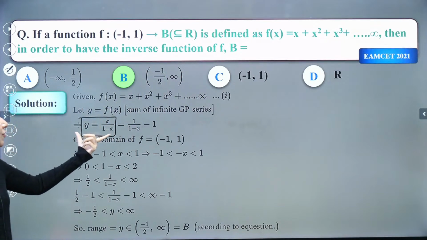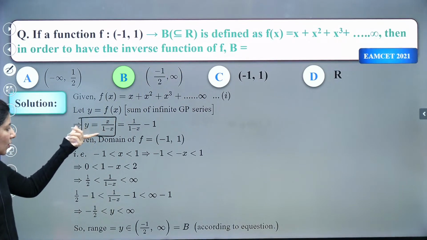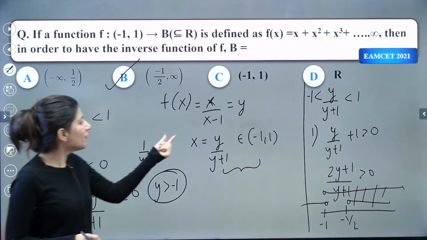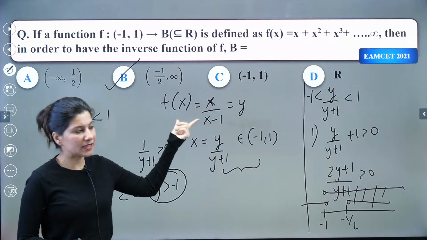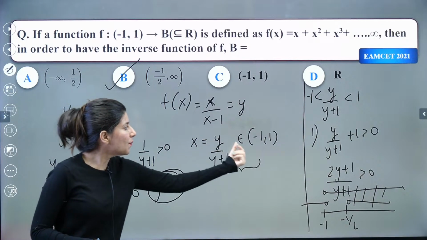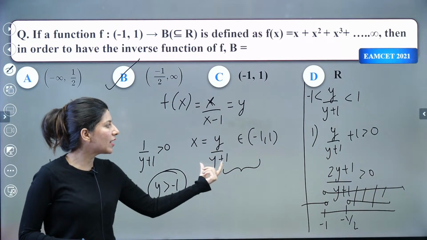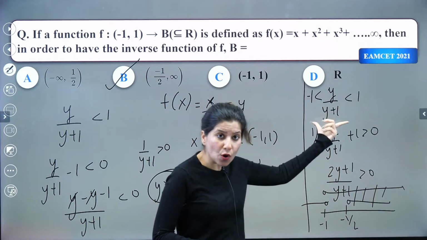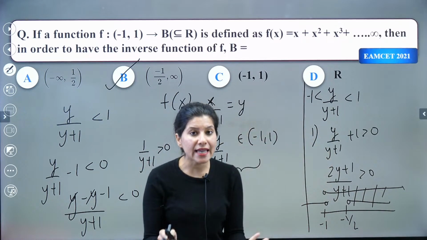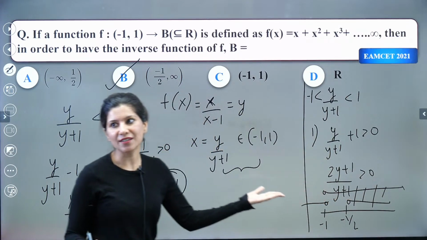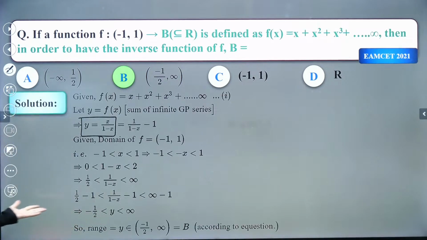So we are just looking for the range of this function. How do I look for the range? By calculating the value of x in terms of y by cross multiplication and restricting x from -1 to 1. So this expression y upon y plus 1 will lie between -1 and 1. If I solve both the inequalities and take intersection, what I'm going to get is set B, that is your range. Okay, I hope this is clear.